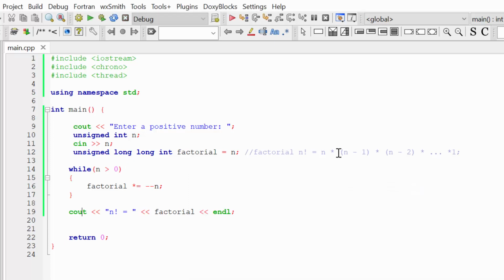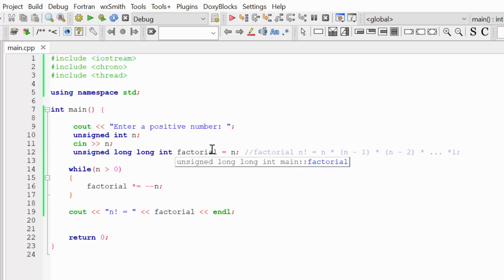Let's think why we got 0 in this case. If n is equal to 1, we initialized our factorial with 1, and then we check that n is bigger than 0, and we multiplied factorial by minus minus n, so we multiplied factorial by 0.